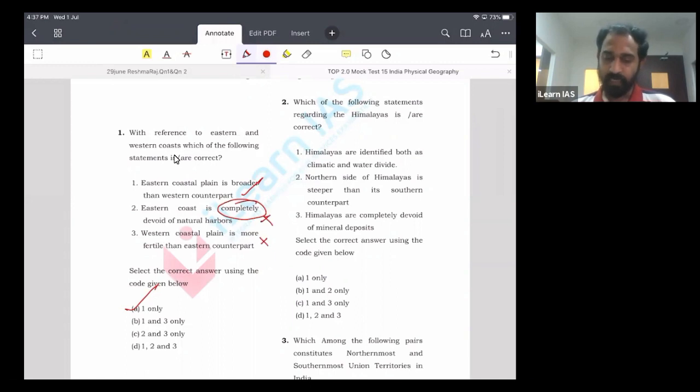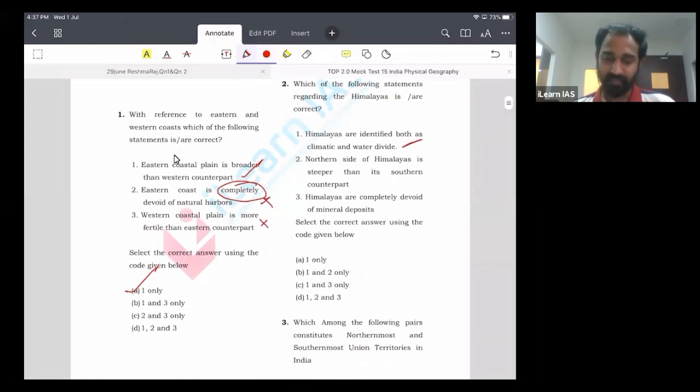Statement 1 says Himalayas are identified both as climatic and water divide. We know that Himalayas are a climatic divide. It acts as a water divide for a large part of its length, but in a few areas there are certain rivers called the antecedent rivers cutting across the Himalayas. The examples are the Indus, the Satluj, the Brahmaputra, etc. So this statement can be correct or can be wrong. Let us keep that aside.